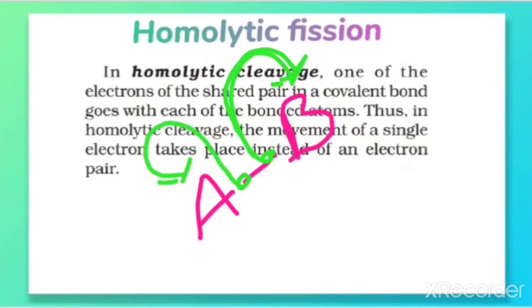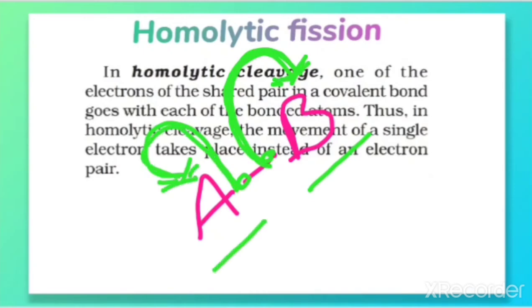There is an equal shifting of electrons, that is, the shared pair of electrons in that covalent bond goes with each of the fragments. Only one electron is shifted to one fragment and the other electron to the other fragment.